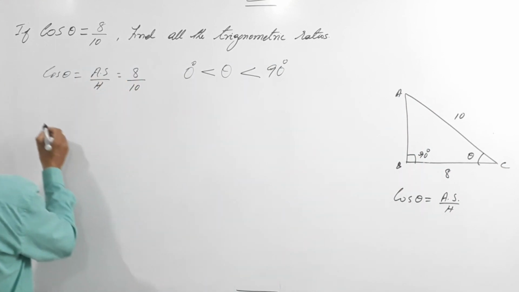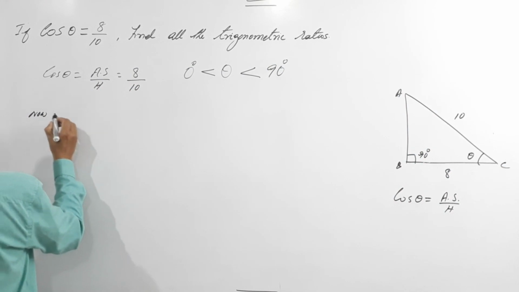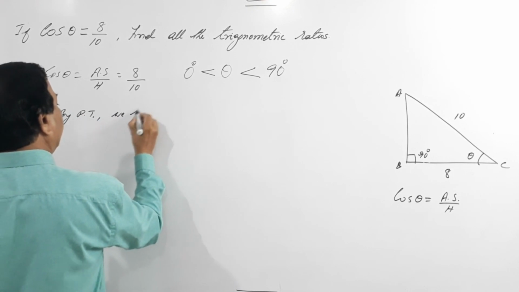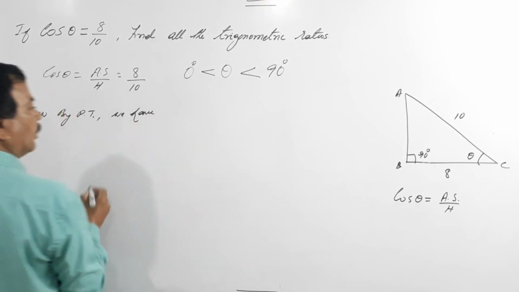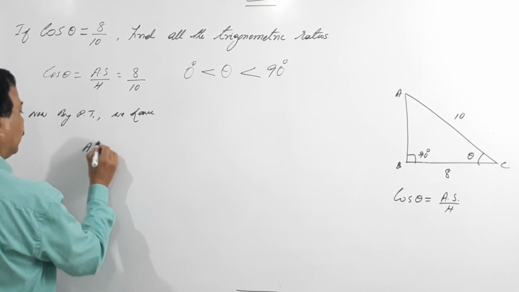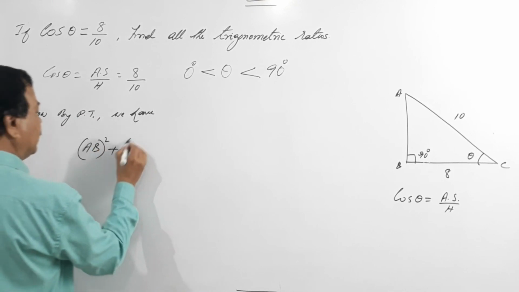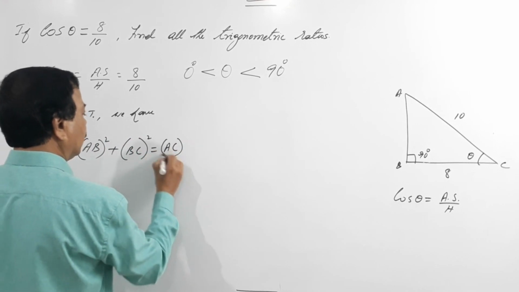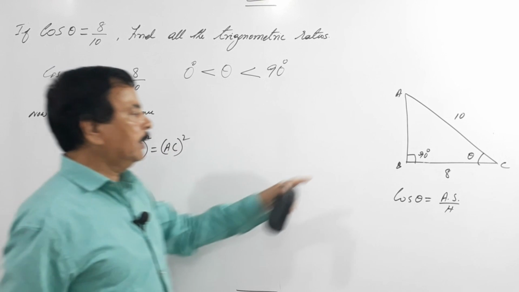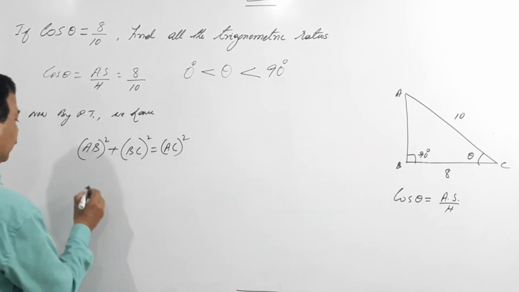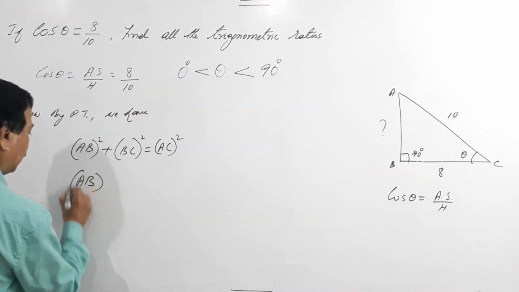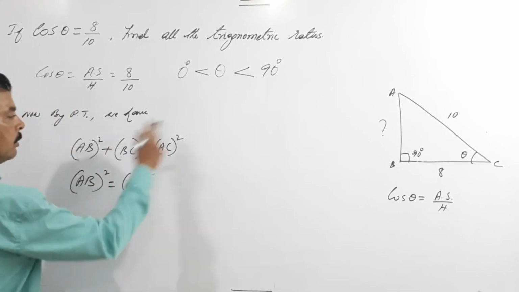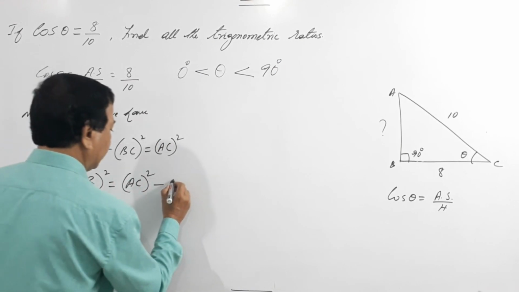By Pythagoras theorem we have AB square plus BC square equals AC square. What is AB? We don't know, we are supposed to find that. So AB square equals AC square minus BC square.